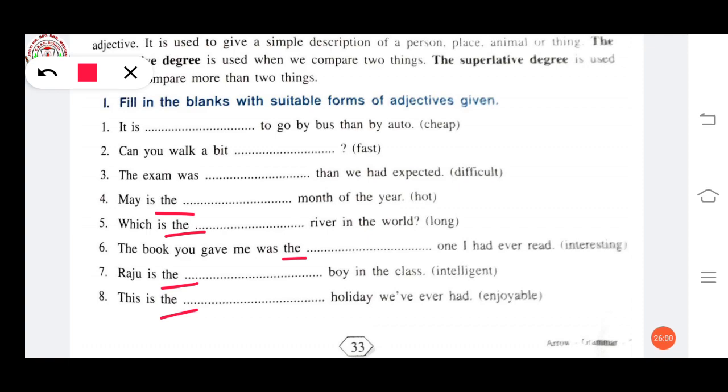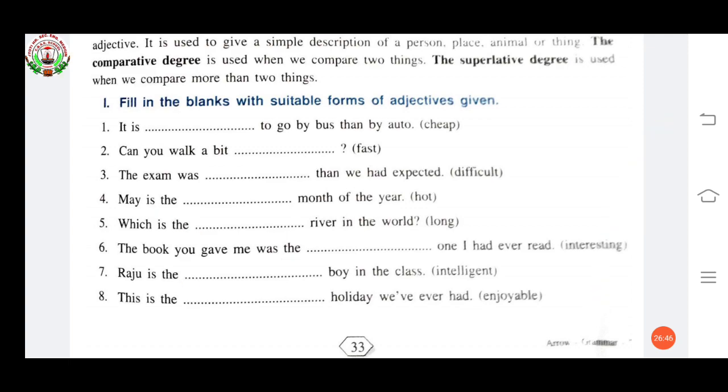Most interesting. If "the" is not there, then what do you have to use? You have to use comparative degree. Okay? More interesting, if a comparison is given. But comparison is not given. So the book you gave me was the most interesting one I had ever read. Raju is the dash boy in the class. Intelligent is given. So Raju is the most intelligent boy in the class. This is the dash holiday we have ever had. Enjoyable is given. This is the most enjoyable holiday we have ever had.